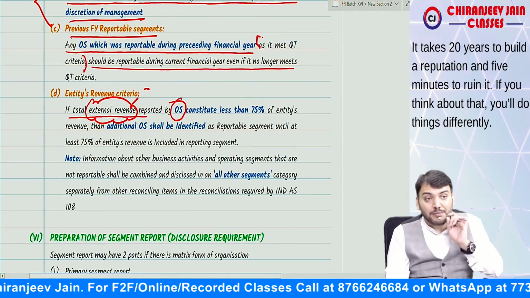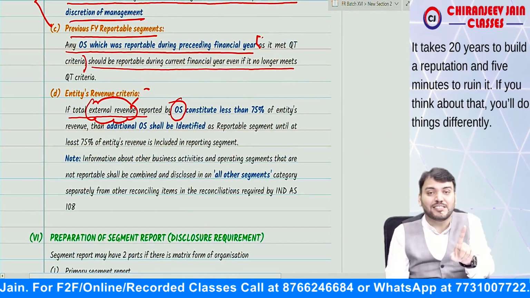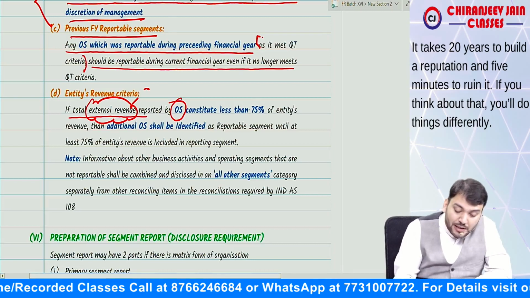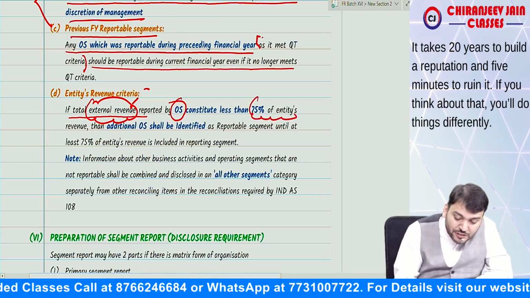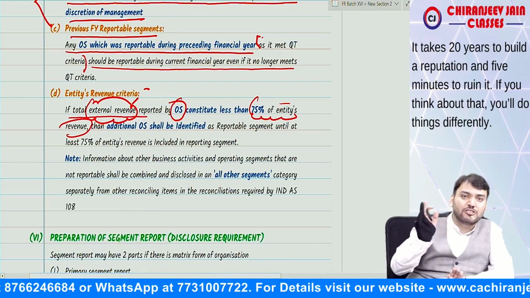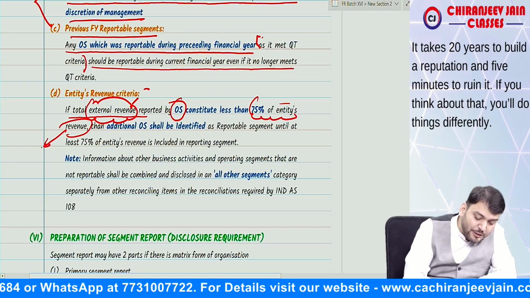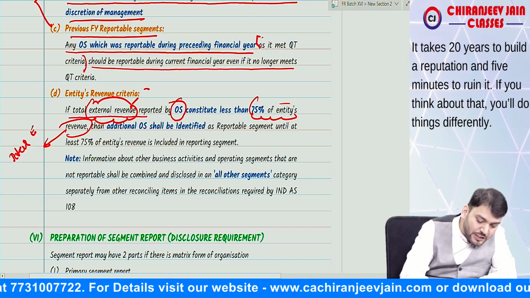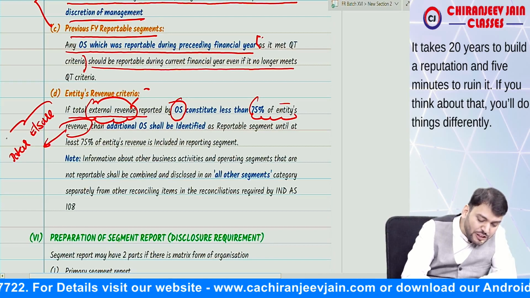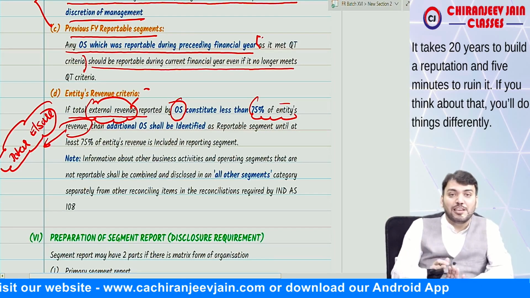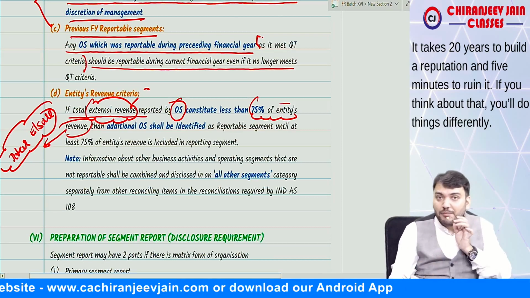Point number D is: if total external sale reported by operating segments constitutes less than 75% of the entity's revenue. Entity's revenue means total external sale which is transferred to PL, to SOPL. Only external sale will be transferred to SOPL; inter-segment sale will never be transferred.